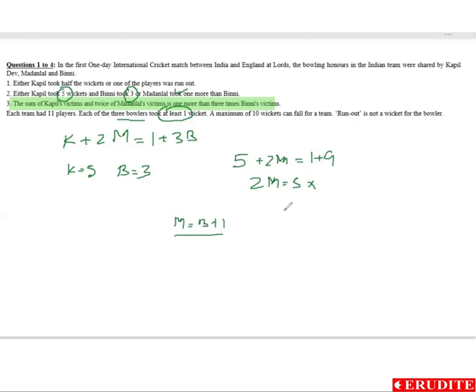M is equal to B plus 1. So if I put that, K plus 2B plus 2 is equal to 3B plus 1. So K is equal to B minus 1.